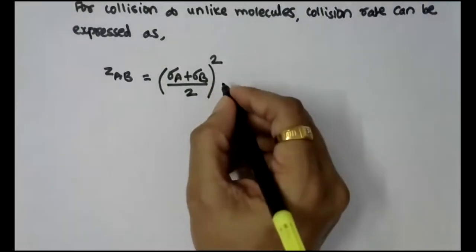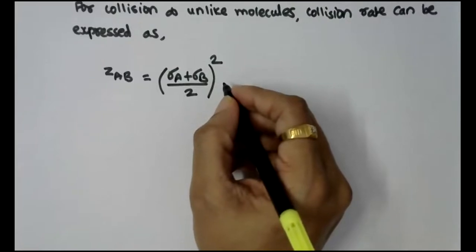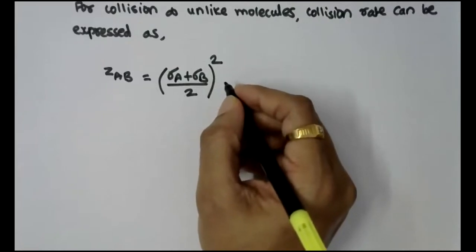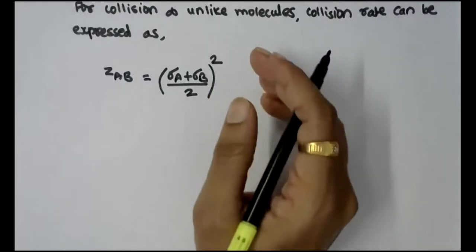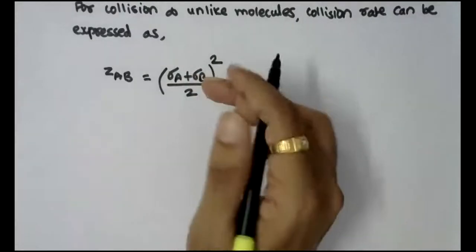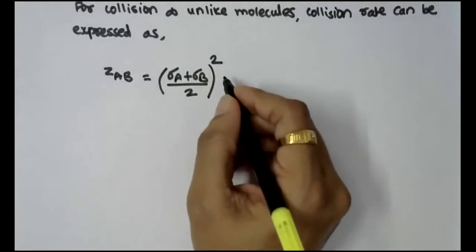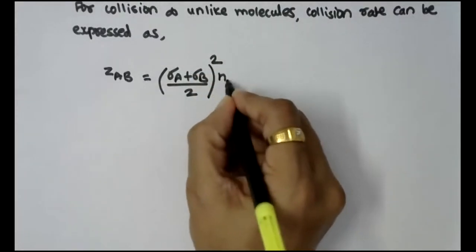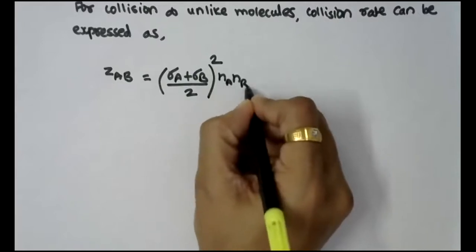Then in place of Na square, because it involved collisions between similar molecules, but there are now two different molecules, we will write Na into Nb.